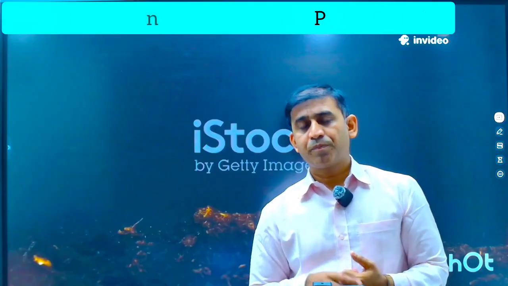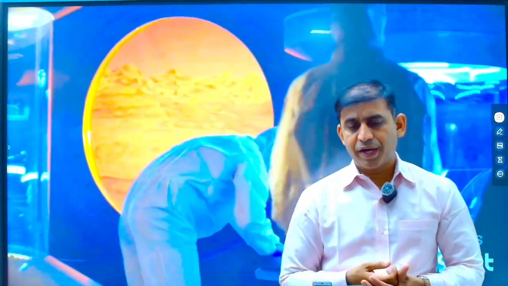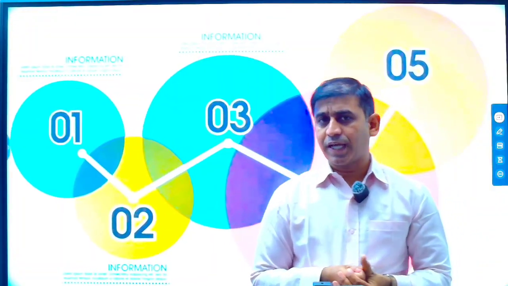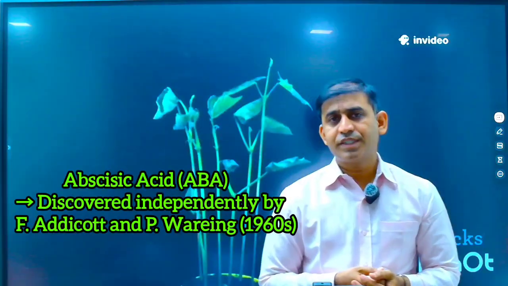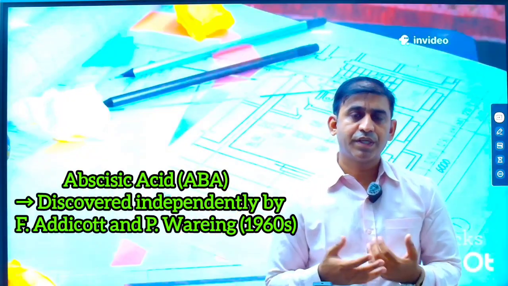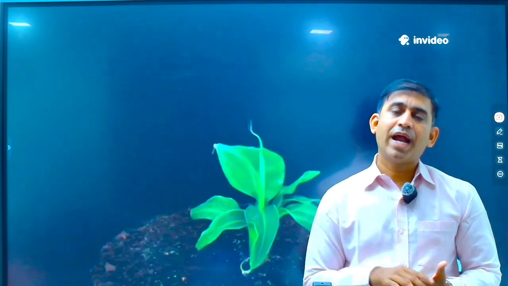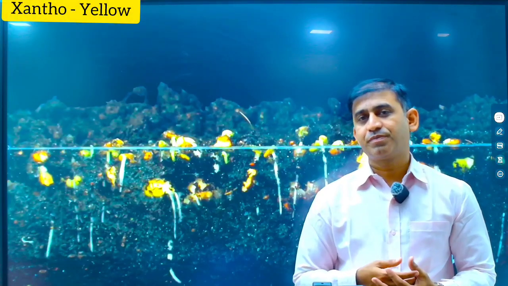Then there is ethylene. The precursor of ethylene is methionine. And then there is abscisic acid. Around 1960, Addicott was the scientist related to the discovery of abscisic acid, which is also called the stress hormone, abscission II or dormin. Abscisic acid is formed from mevalonic acid and xanthophyll. Xantho means yellow and phyll means leaves.